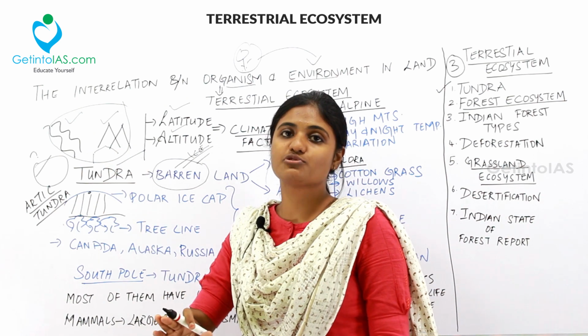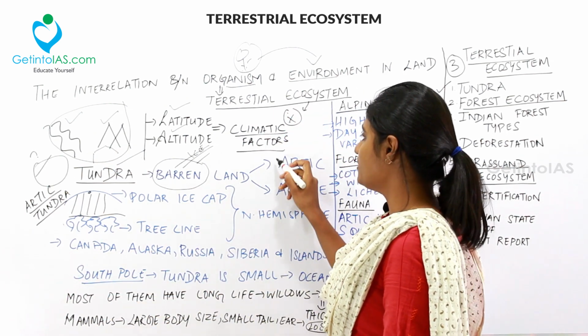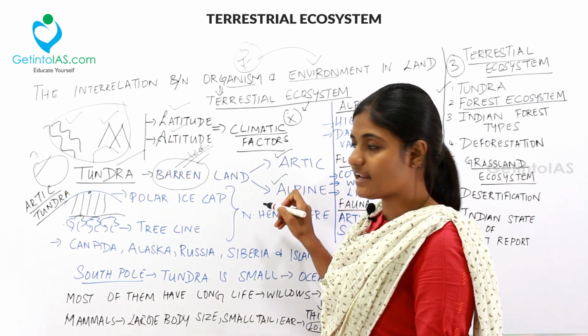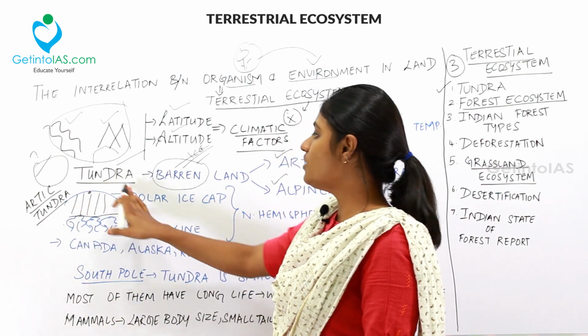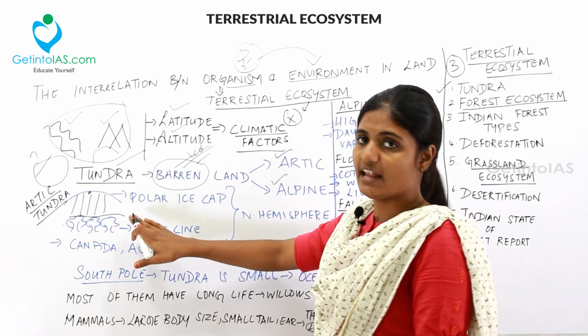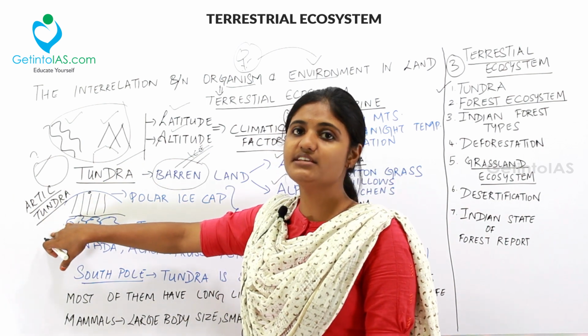There are two types of tundra. The first one is the Arctic and the second one is the Alpine. There are two types, Arctic and Alpine. This Arctic tundra is found in between the polar ice cap and the tree line. In between these two regions, the Arctic tundra is found.